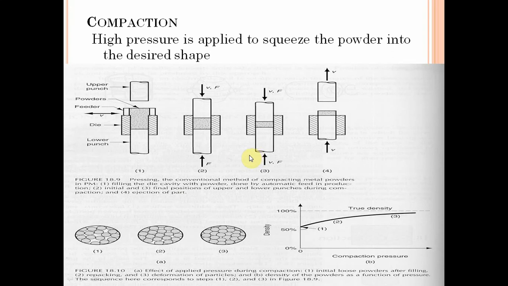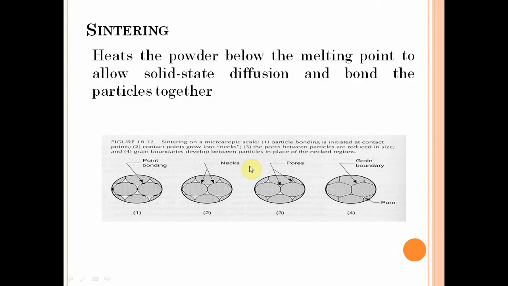Okay, we go to the next step. The most important one is sintering. Sintering is also known as heat treatment. It heats the powder below the melting point to allow solid state diffusion and bond the particles together.